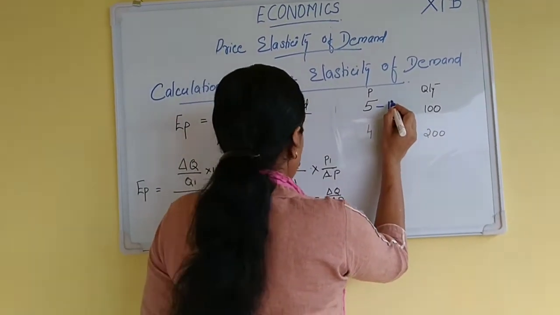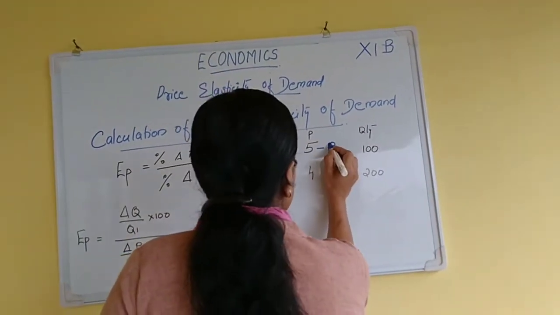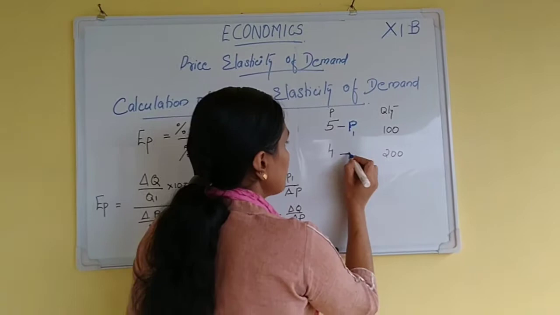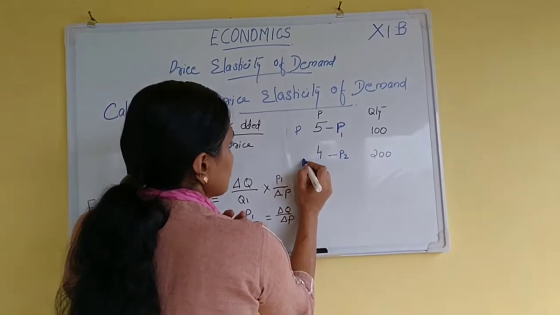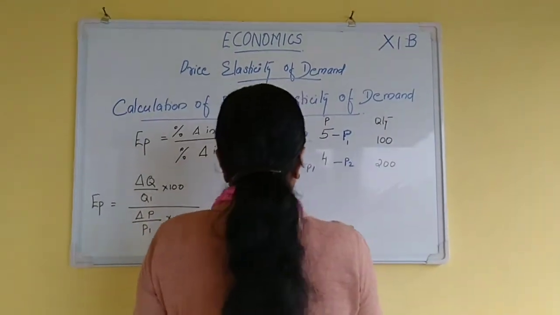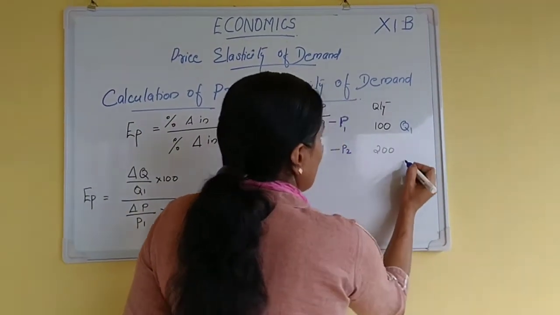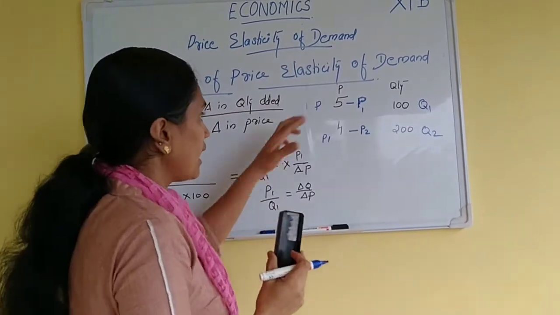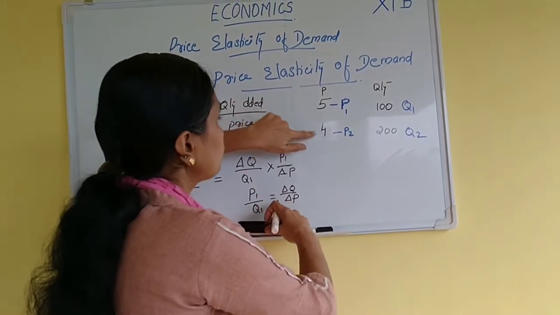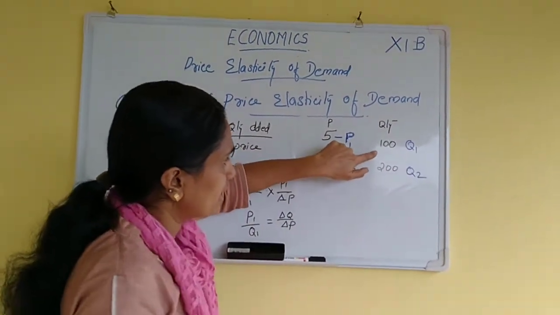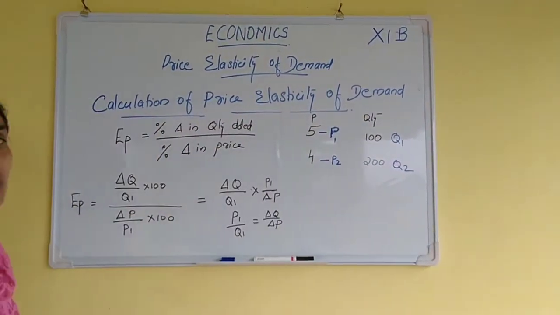We are taking the actual price as P1, and this is P2. Then this is Q1, Q2. Actual price is P1. Then the change in price is 5 to 4, that is P2, and 100 to 200, where 100 is Q1 and 200 is Q2. Then we can apply this into the formula.